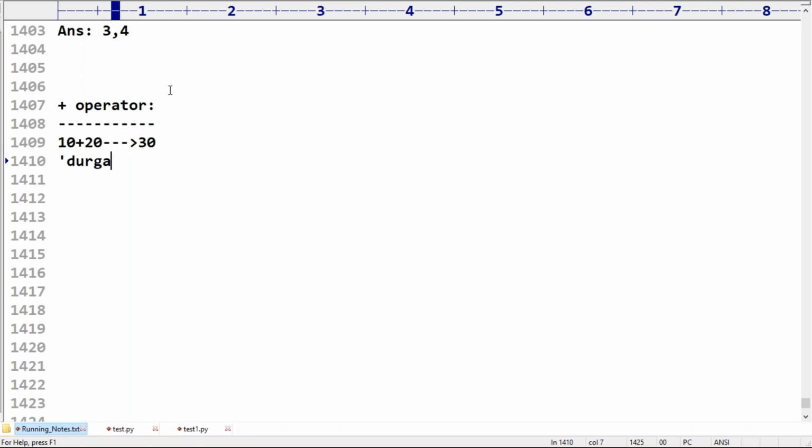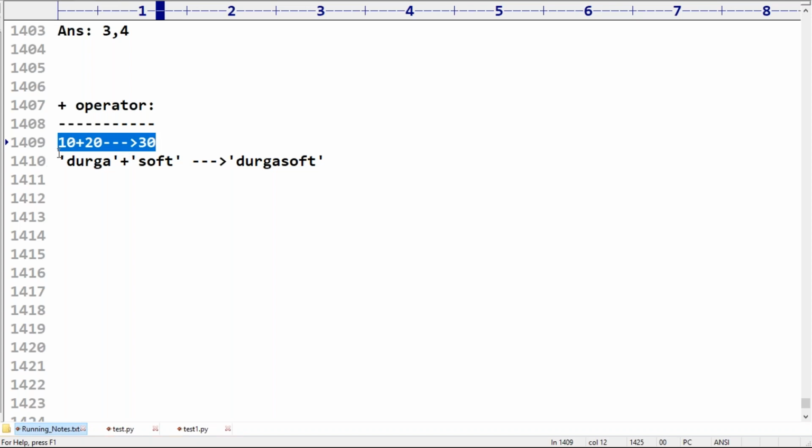Okay, can I use the plus operator for strings or not? Can you please confirm what output we are going to get? 10 plus 20, and Durga plus Soft, what answer are we going to get? Durgasoft. Listen carefully, right? If we apply the plus operator for two numbers, it always acts as the arithmetic addition operator.